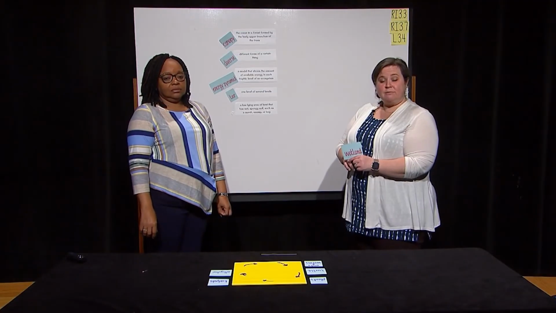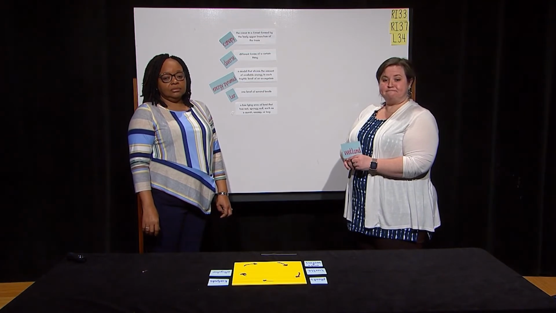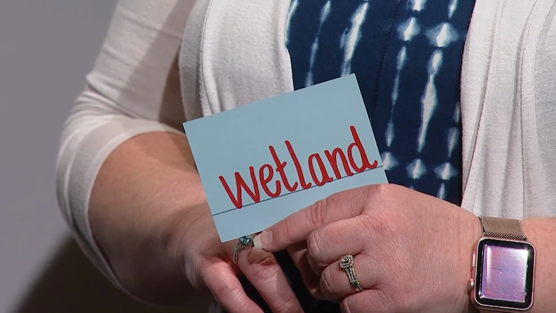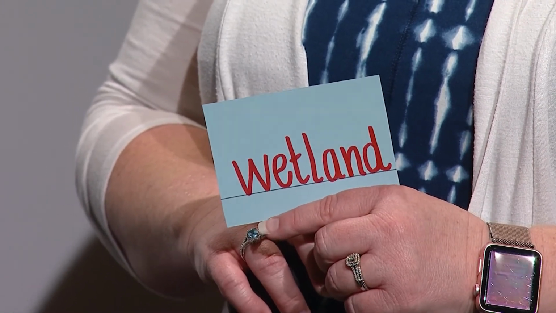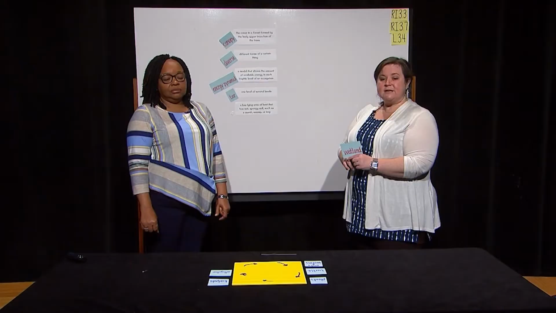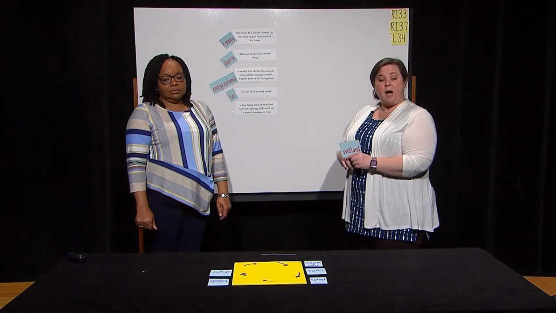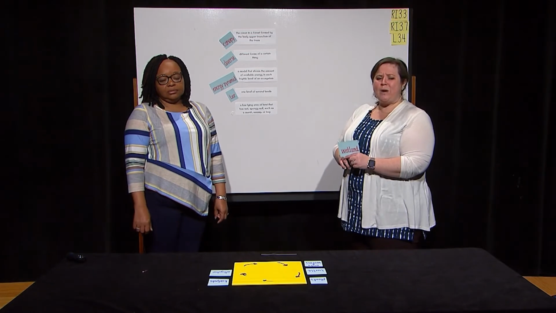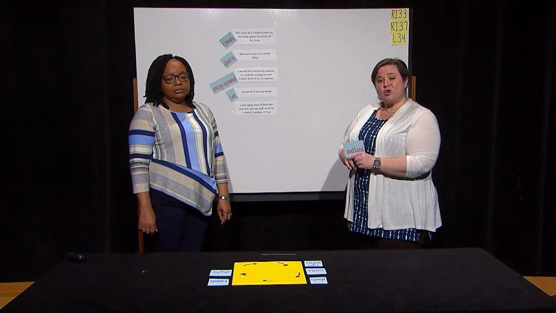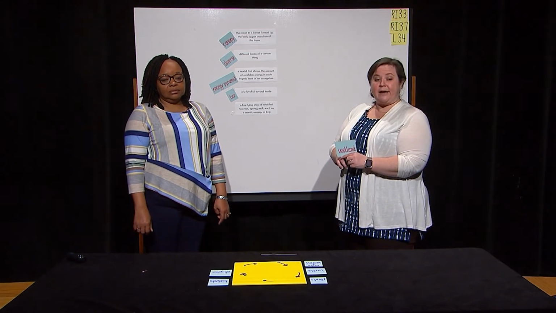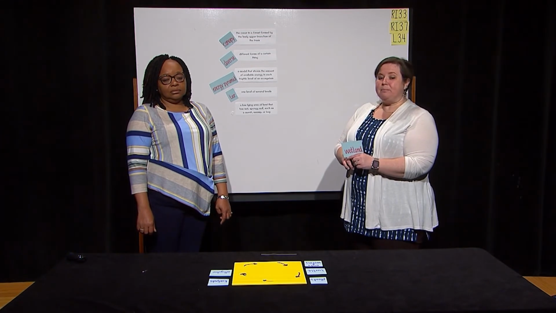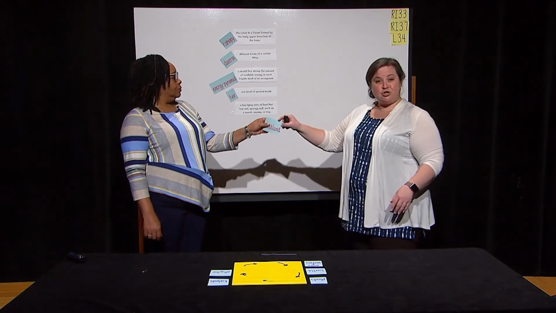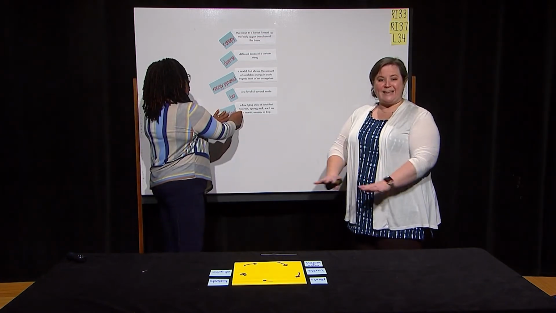Our final word is wetlands. It's a compound word and it's a noun. A wetland is a low-lying area of land that has wet, spongy soil, such as a marsh, swamp, or bog. The Everglades in South Florida form a vast wetland ecosystem that has a great variety of animal and plant life. More than one wetland would be plural: wetlands. While Miss Norman puts the word up, I'll show you the motion. Wetlands.